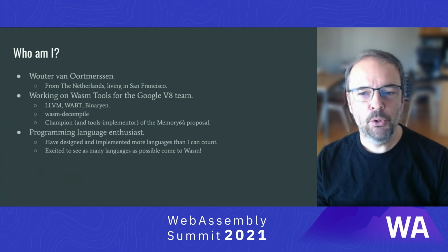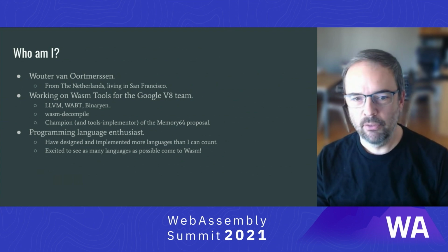Generally, I'm a huge programming language enthusiast. I've designed and implemented more languages than I can count, and I'm excited to see as many languages as possible come to WASM, which is the motivation for this talk.